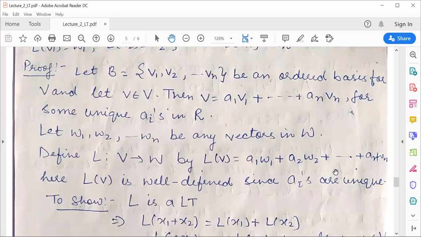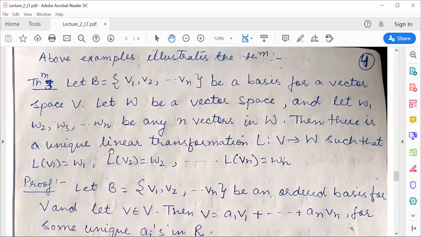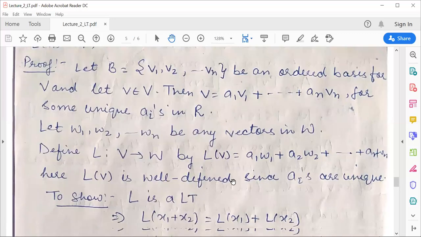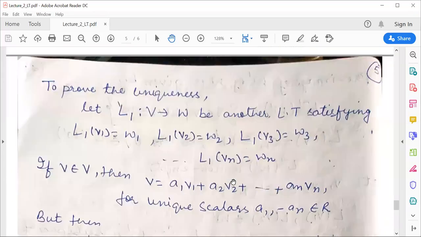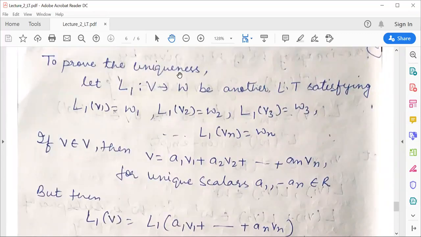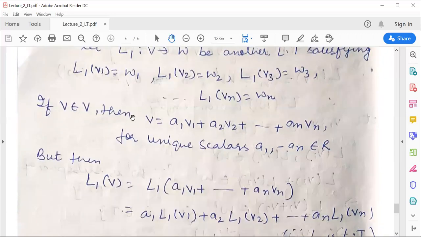Now in the statement we said this will be a unique linear transformation, right? We have proved the two properties of the linear transformation. Now we will prove its uniqueness. To prove the uniqueness, consider L1 to be another mapping from the same vector space V to W, such that it also satisfies L1 of V1 equals W1, L1 of V2 equals W2, and so on. Now consider any element of the vector space V. Definitely this can be written as a linear combination of my basis elements V1, V2, ..., Vn for some unique scalars A1, A2, ..., An.